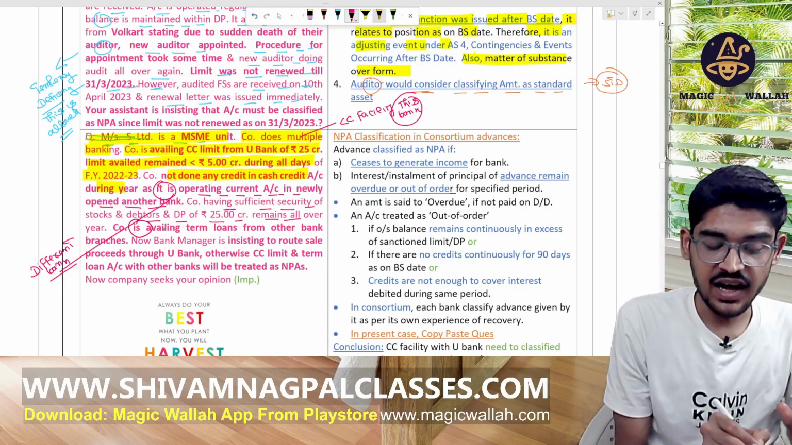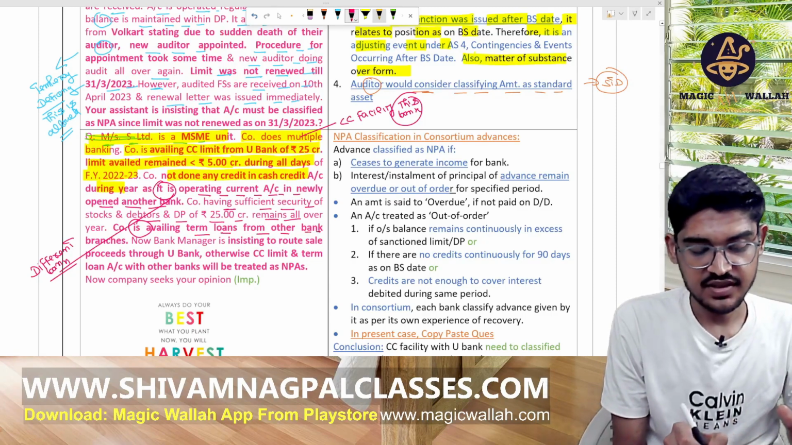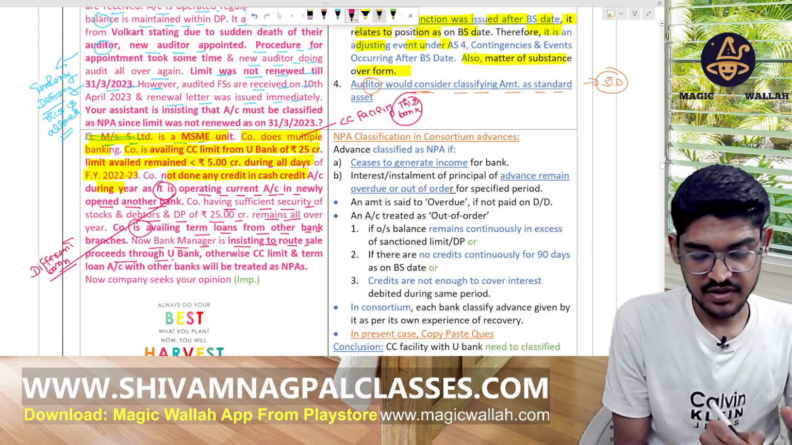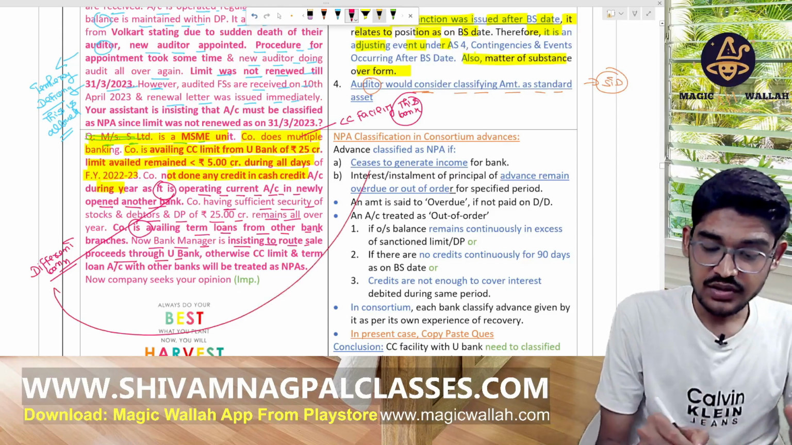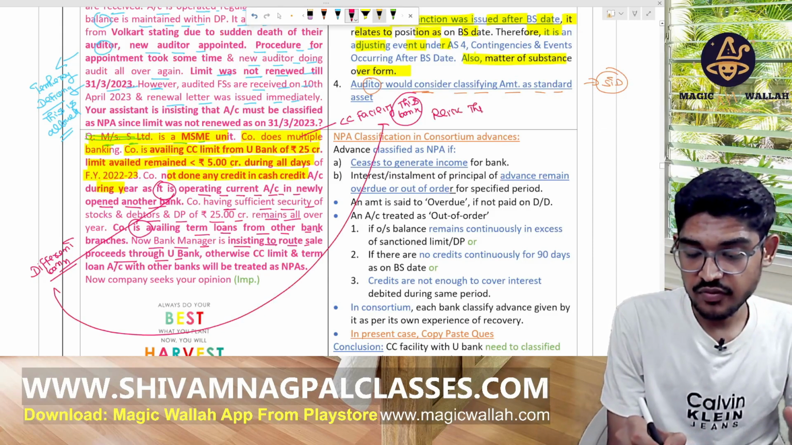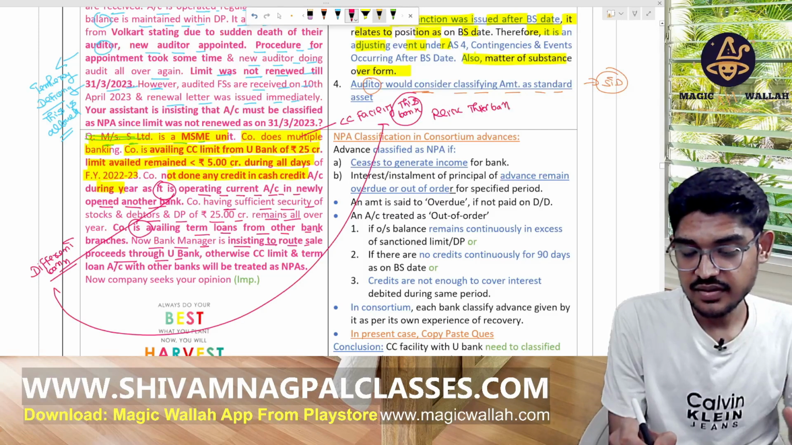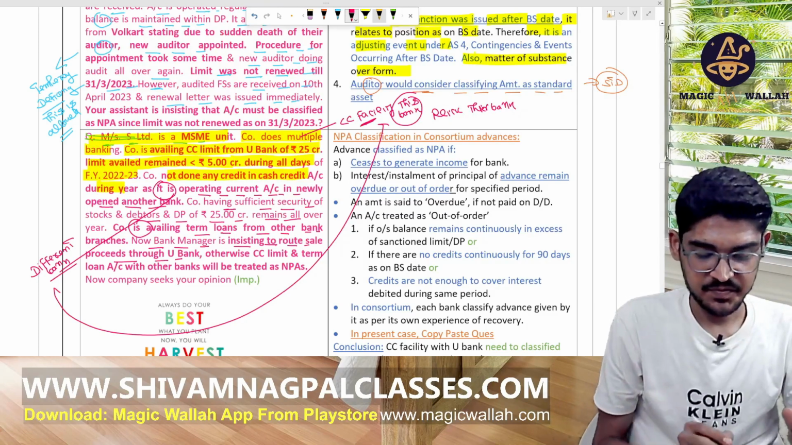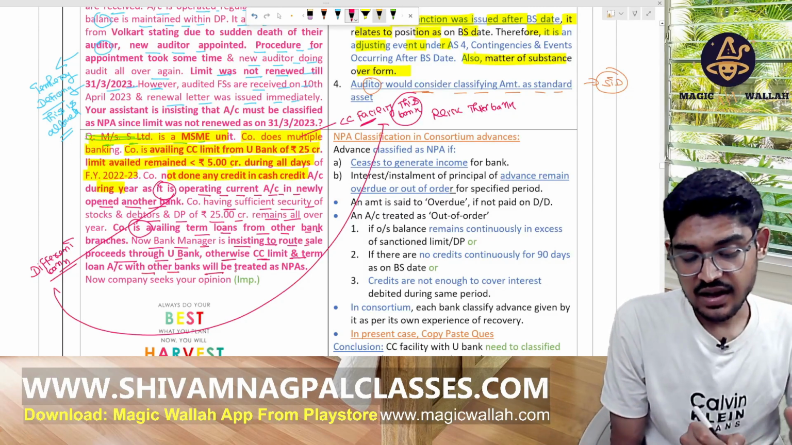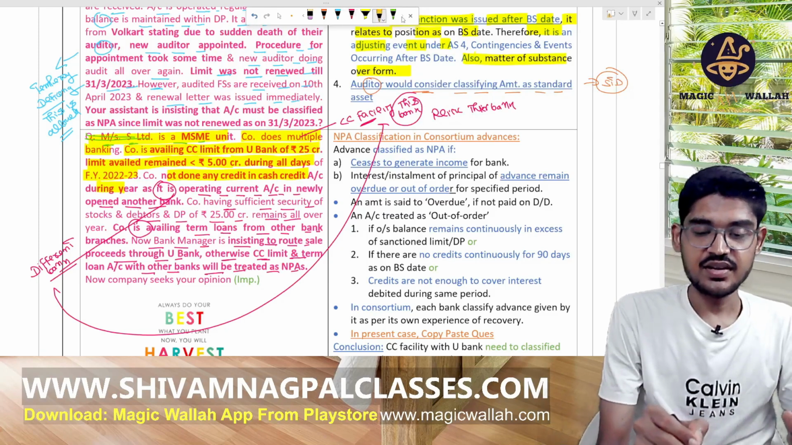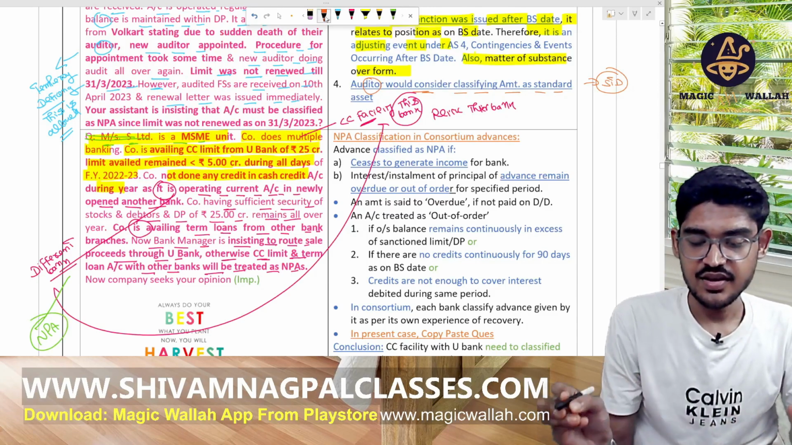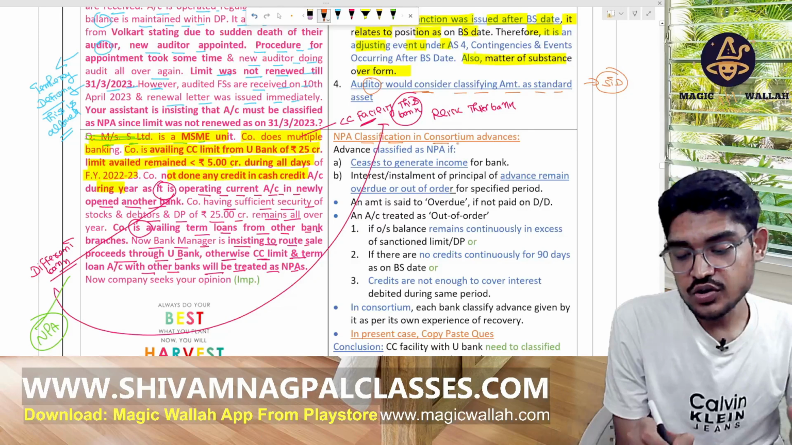The company is availing the term loan from other bank branches. Now the bank manager is insisting on routing the sale proceeds to the bank. They are saying that you have to receive this amount in their bank only. Otherwise, the CC limit and the term loan with the other bank will also be counted as NPA. They are saying that we will count it as NPA. So, NPA classification in consortium advances.